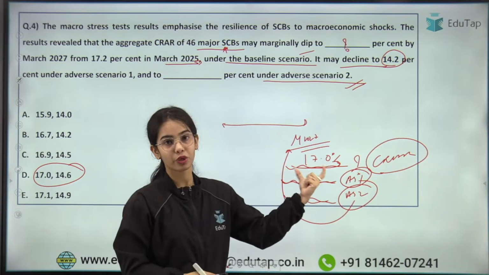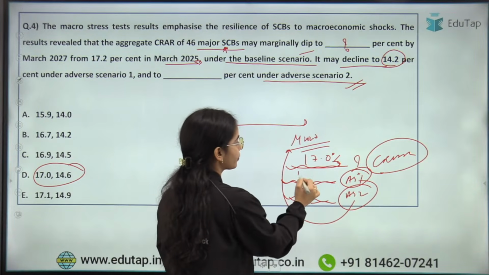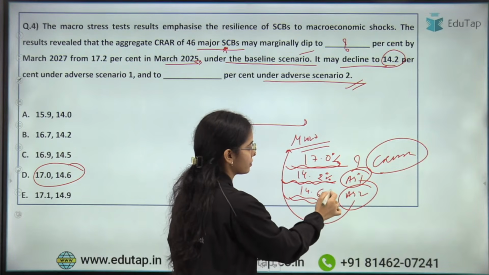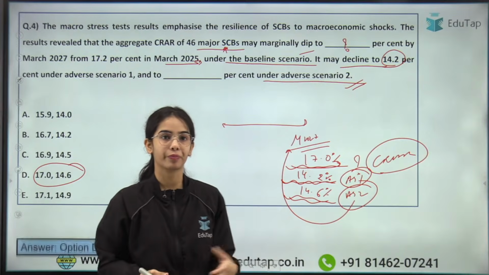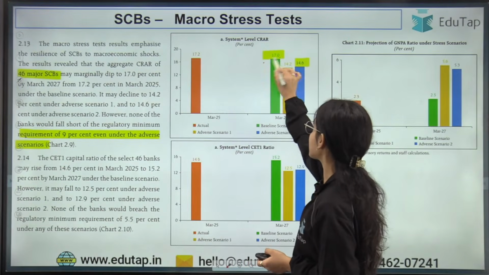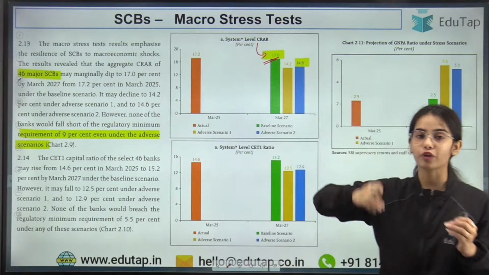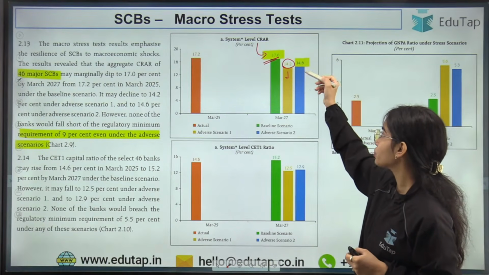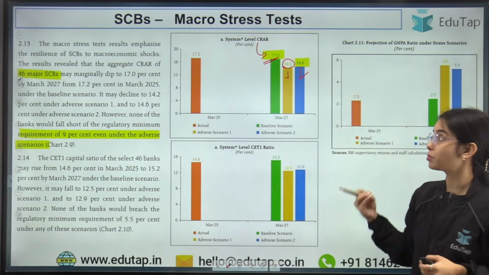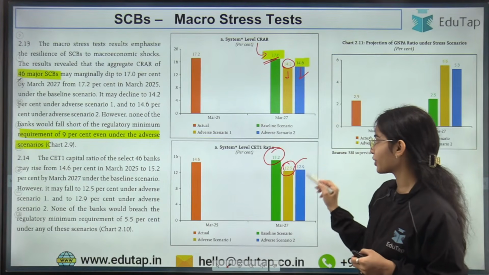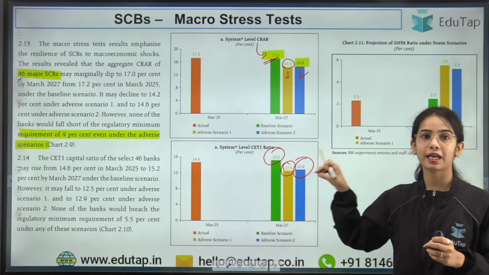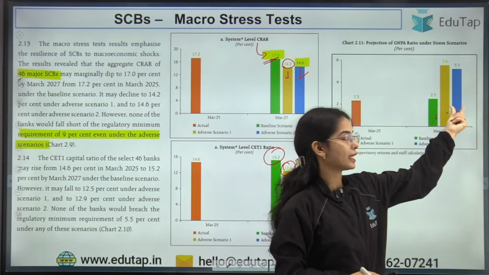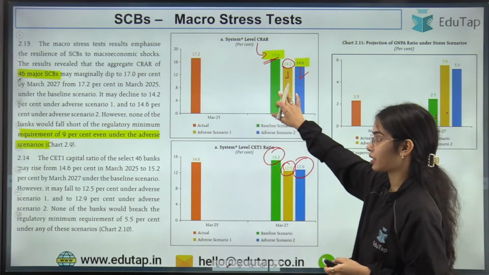So in the baseline scenario by March 2027, the CRAR will be 17.0%. In adverse scenario 1, it will be 14.2%. And in adverse scenario 2, it will be 14.6%. So this is the data point. For the 46 scheduled commercial banks, the CRAR in the baseline scenario will be 17%, in adverse scenario 1 it will be 14.2%, and in adverse scenario 2 it will be 14.6%. For CET1 and for GNPA also, the data points have been given for the baseline scenario, adverse scenario 1 and adverse scenario 2. The most important data here is the CRAR.